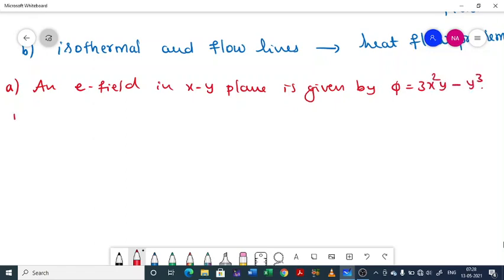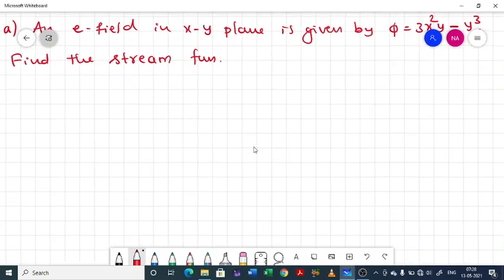Find the stream function. That is, real part is given, you have to find the imaginary part, right? So harmonic functions ಮಾಡುವಾಗ ಇದನ್ನು ಡಿಸ್ಕಸ್ ಮಾಡಿದ್ವಿ.